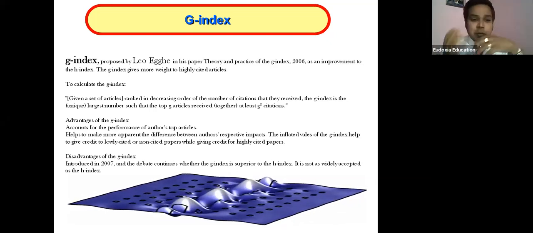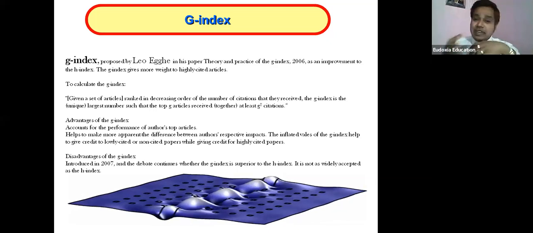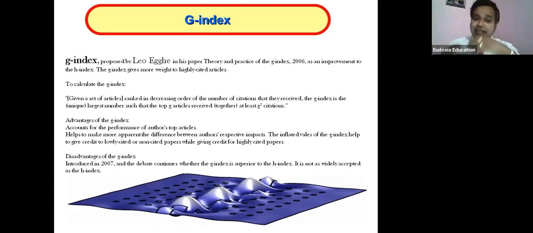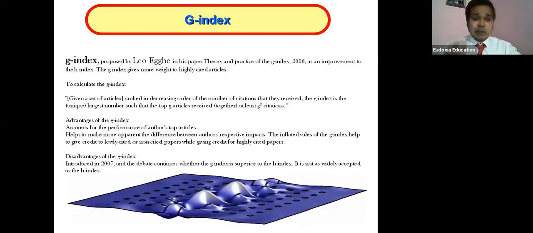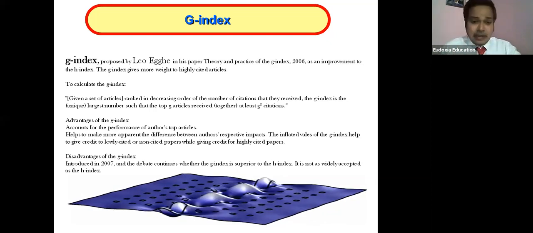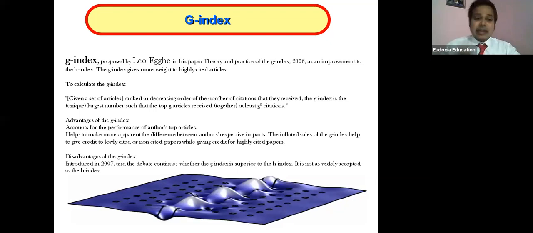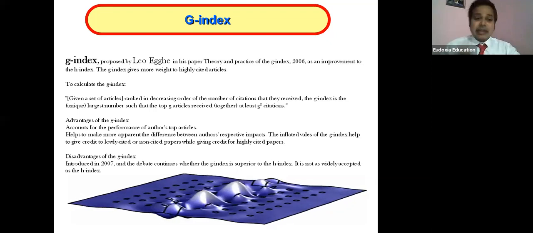If you would like to go for the z index, then at least z citations should be there. If you are getting only 10 citations, then you are in the i index. If you would like to go for the z index level, then you should have more and more citations.